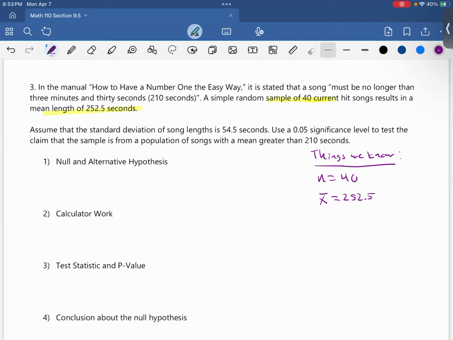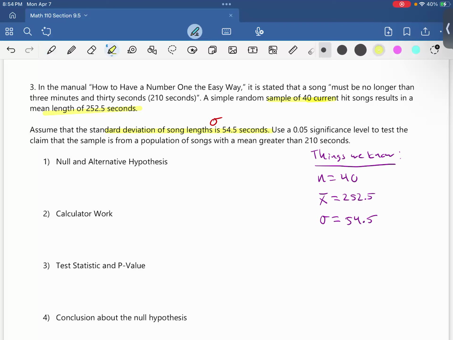Okay, let's go ahead and keep reading. Assume that the standard deviation of song lengths is 54.5 seconds. So this is actually our sigma, our population standard deviation, because this is talking about all song lengths, not just the 40 songs. That standard deviation is 54.5. So let me write that down. Sigma is 54.5.